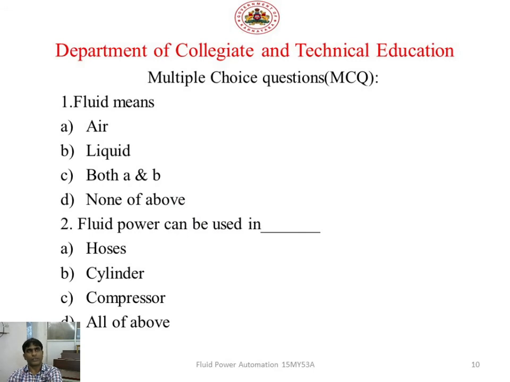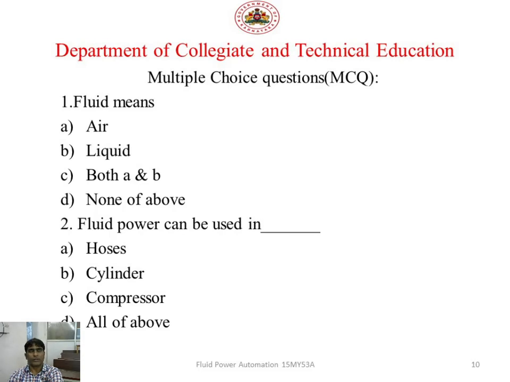So, multiple choice questions. First question: fluid means dash. Options are A, air; B, liquid; C, both A and B; D, none of the above.